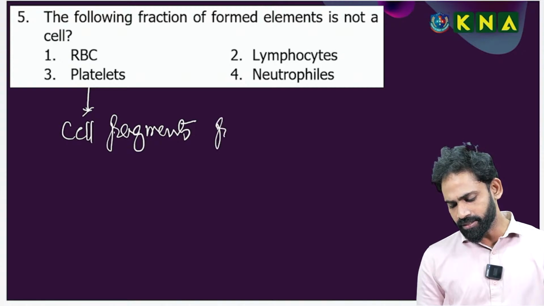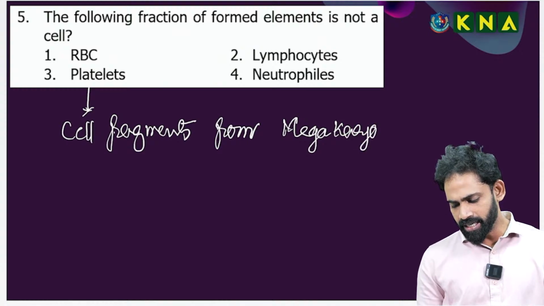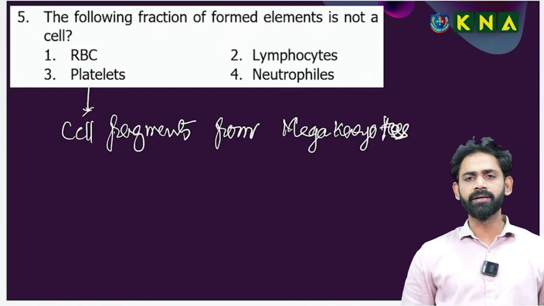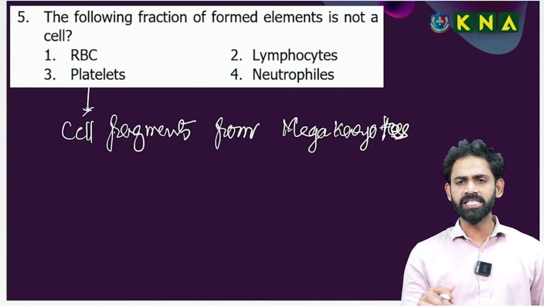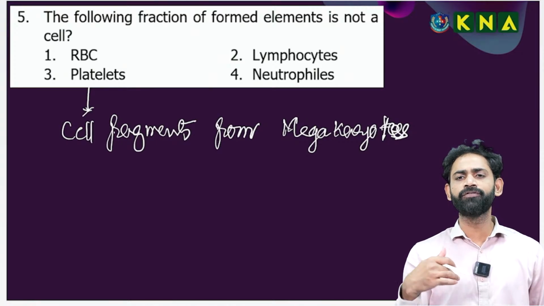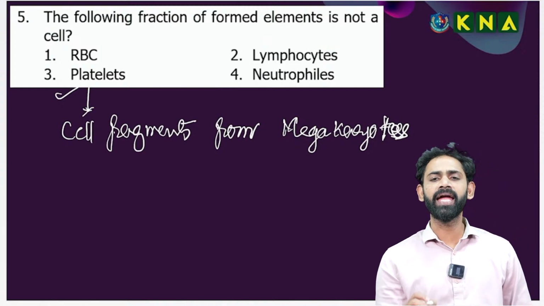Do you remember this one? Cell fragments are formed from a cell called a megakaryocyte. Actually, in the process, the megakaryocyte is a cell which is split into cell fragments. Our cell fragments we are calling platelets.